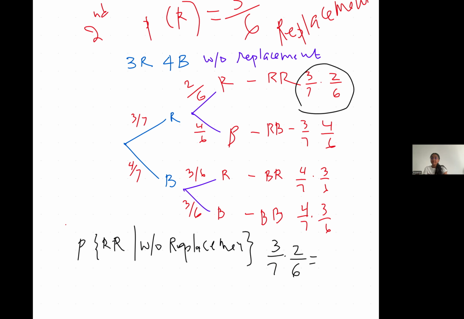If you would have replaced it, then it becomes an independent event where the probability of taking out red remains as 3 by 7. It changed. So this is the conditional probability. This is the probability where the event is not an independent event.